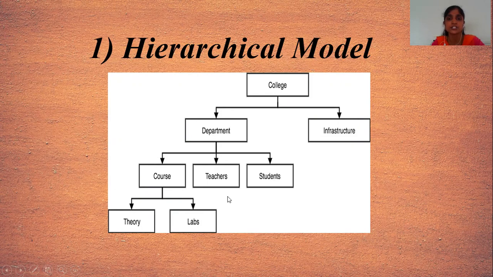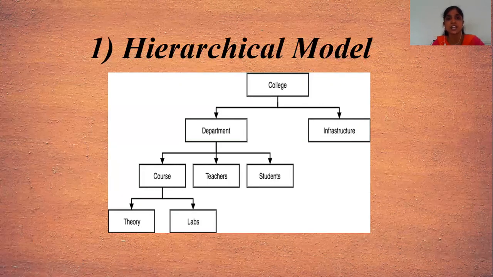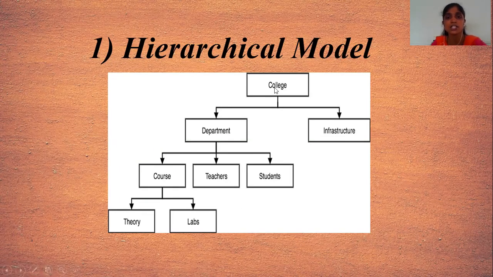In the hierarchical model, data is represented using a parent-child relationship. Here, in this example, college is a parent of department and infrastructure. Or we can say that department and infrastructure are the children of the college. Similarly, department is a parent of course, teachers, and students.